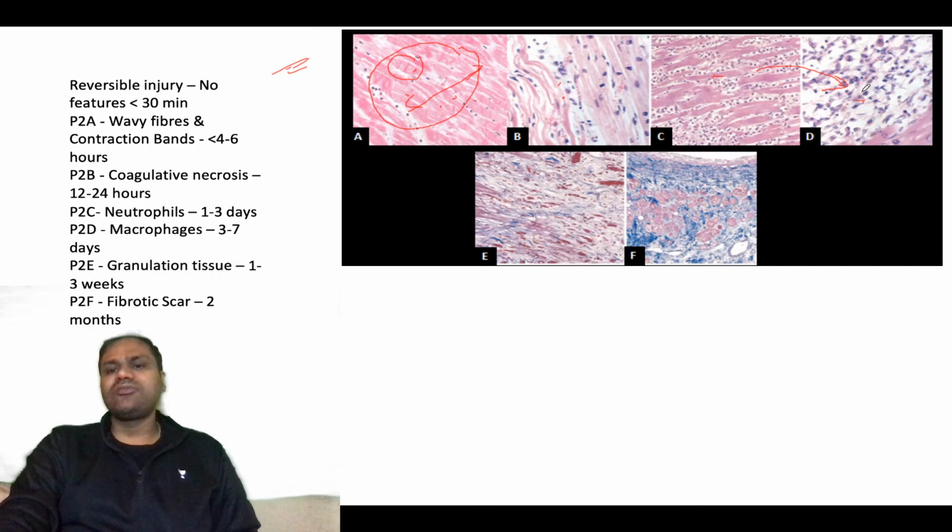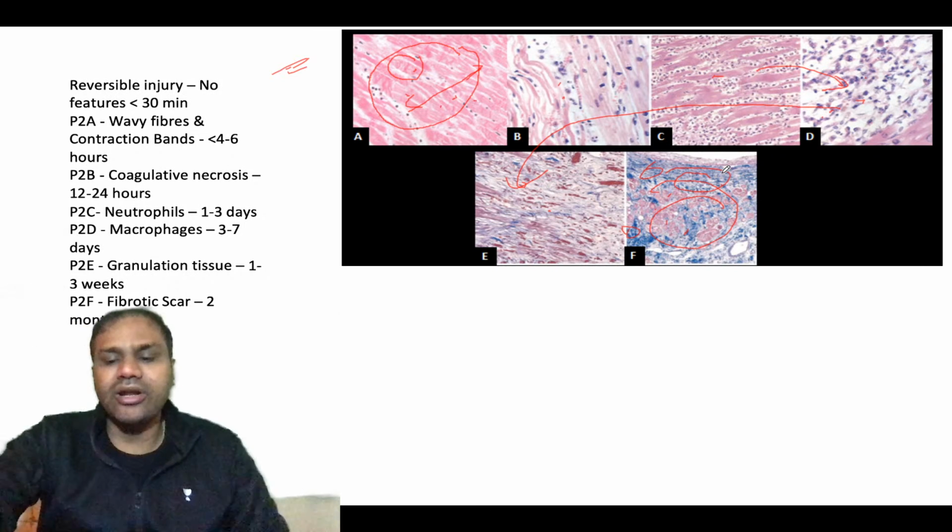So this chronic inflammation or macrophages come around at 3 to 7 days. Okay, now after macrophages, granulation tissue formation होने लग जाएगा, blood vessel दिखने लग गया. Okay, so this granulation tissue fibrosis होने लग गया, and here a fibrotic scar has formed. These are the muscle, and the bluish color is the fibrotic scar. So the fibrotic scar has formed here. This is basically seen in a period of 2 months.